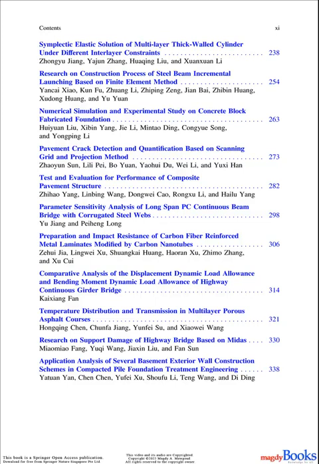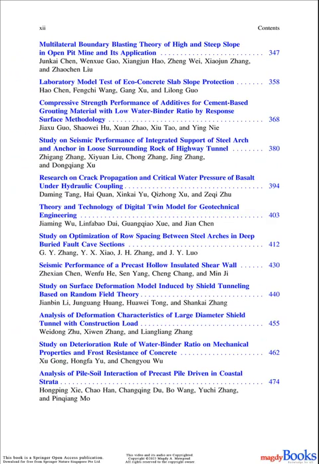31. Application analysis of several basement exterior wall construction schemes in compacted pile foundation treatment engineering. Yatuan Yan, Chen Chen, Yufei Shu, Shufu Li, Teng Wang, and Di Ding. 32. Multilateral boundary blasting theory of high and steep slope in open pit mine and its application. Zhengkai Chen, Wenzhu Gao, Shangjun Hao, Zheng Wei, Xiaojun Zhang, and Zhaochen Liu.